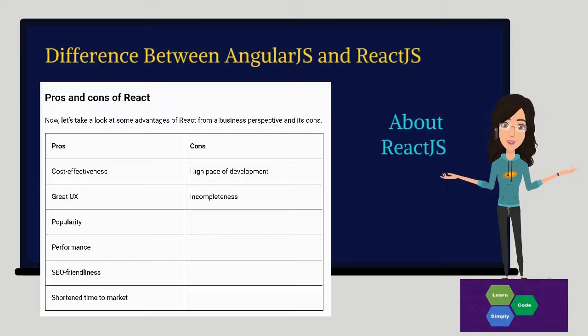Now let's take a look at some advantages of React from a business perspective and also its disadvantages. So you can see on the screen there are two columns, pros and cons. The advantages are: it's cost effective, great UX, popularity, performance, SEO friendliness, and shortened time to market. And there are also some disadvantages: high pace of development and incompleteness.